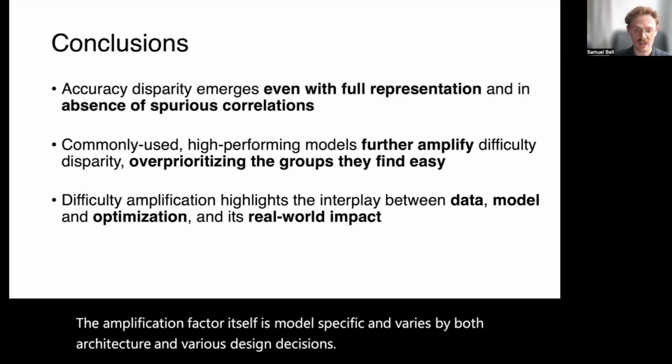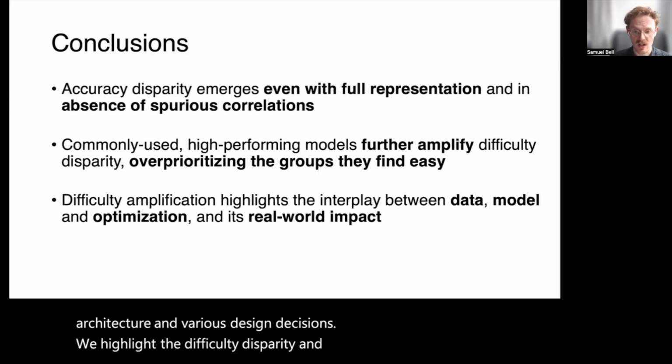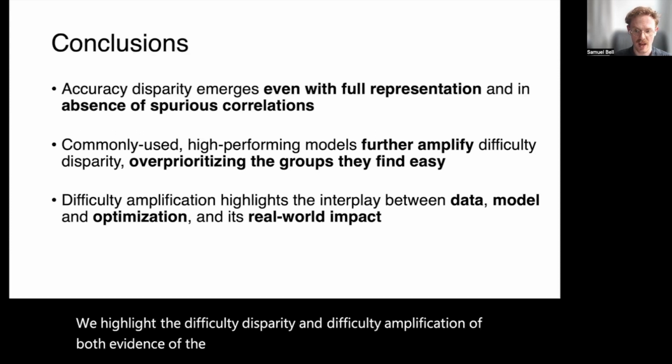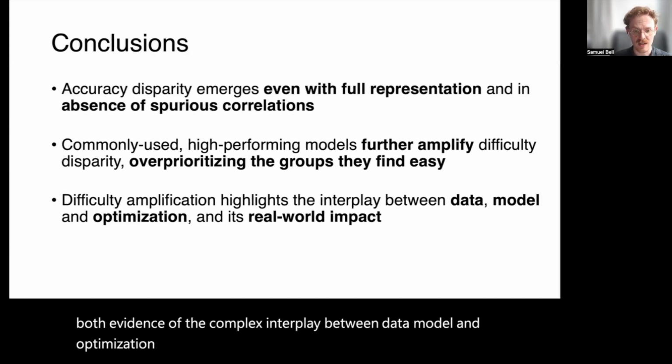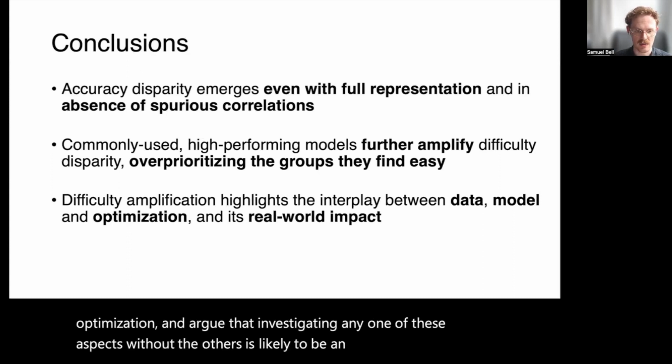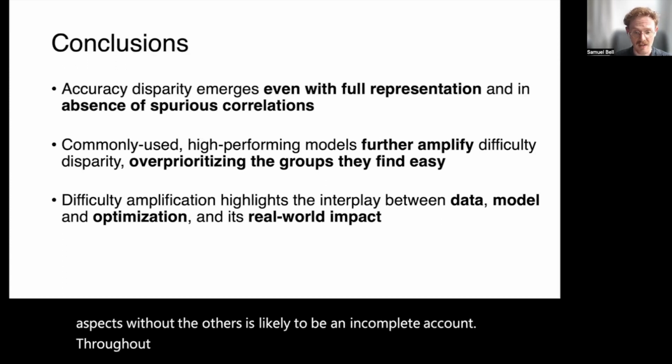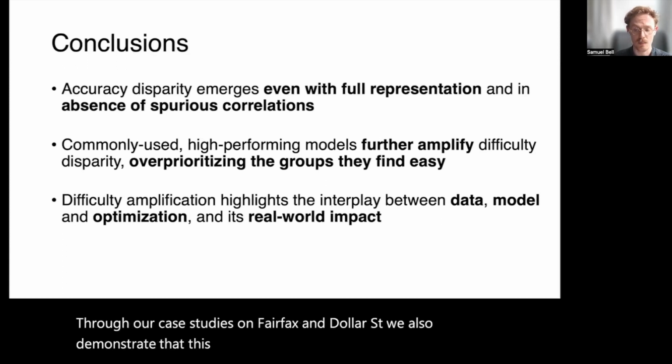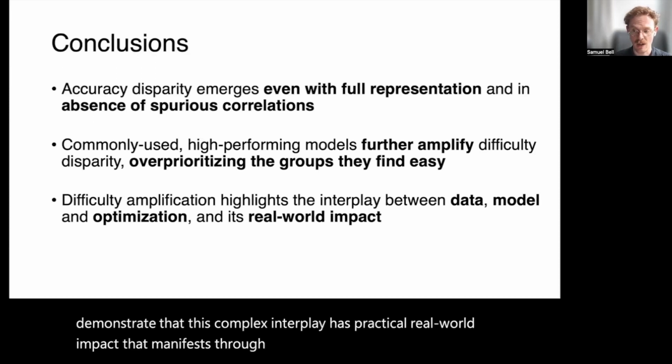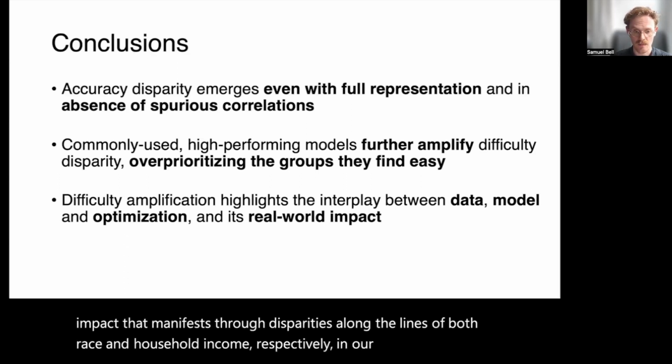We highlight that difficulty disparity and difficulty amplification are both evidence of the complex interplay between data, model, and optimization, and argue that investigating any one of these aspects without the others is likely to be an incomplete account. Through our case studies on FairFace and DollarStreet, we also demonstrate that this complex interplay has practical, real-world impact that manifests through disparities along the lines of both race and household income, respectively.